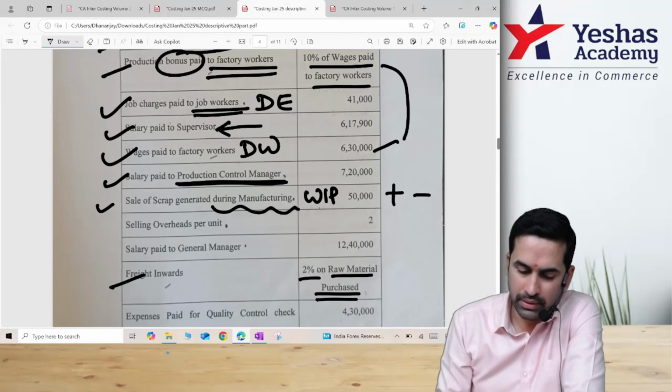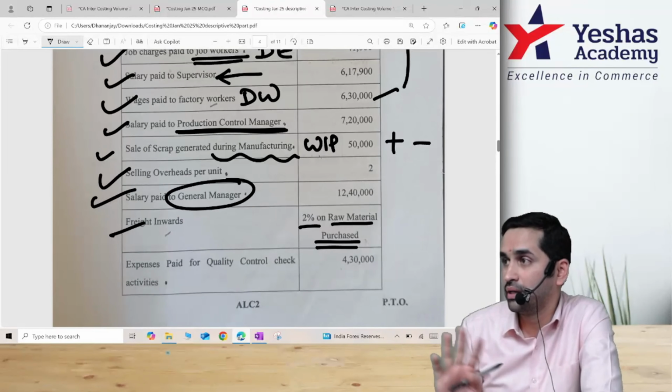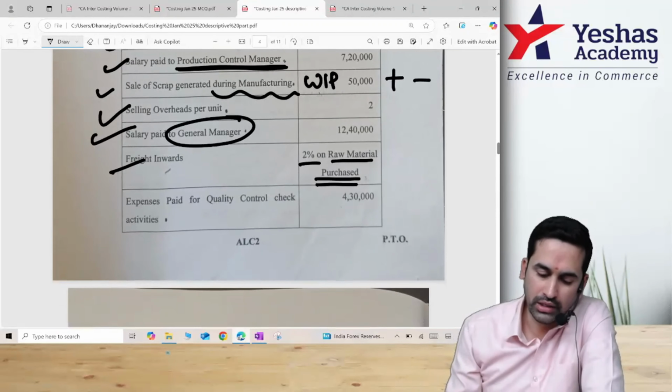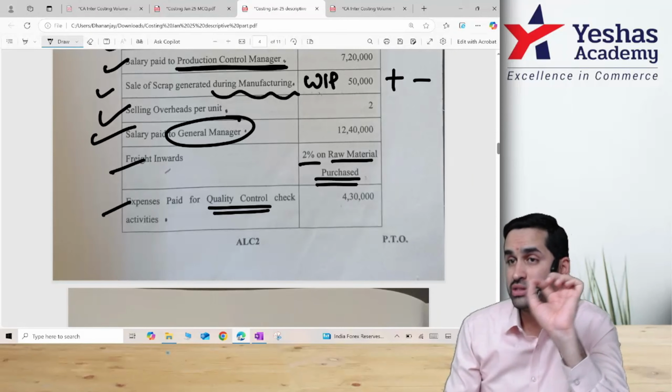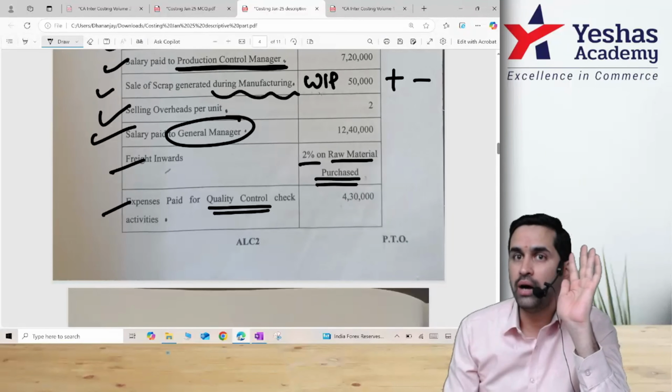Selling overhead per unit. Selling overhead, when they say, it should be applied on sales quantity. Salary paid, look at the wordings. General manager, it should be below cost of production. Office admin, not related to production. Freight inward, I already discussed. Expense incurred for quality control. If you remember, QC, R&D cost, primary packing, all of this is above cost of production, should be taken above